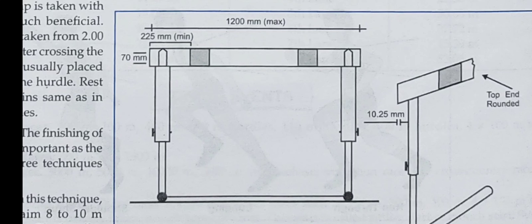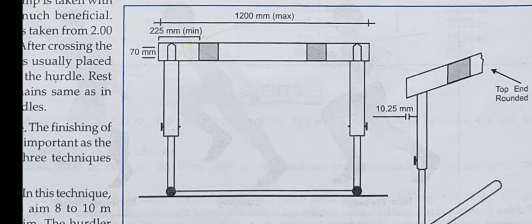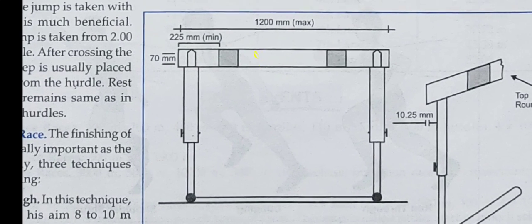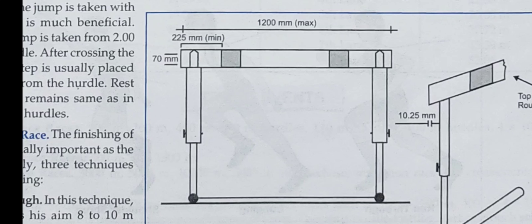You can see the height of the hurdle. As we have seen, the hurdle height for the male is how much, from the ground till the top? It is 1.067 meter for the males, and for the women it is 840 centimeter. Now this is a board, in black and white.